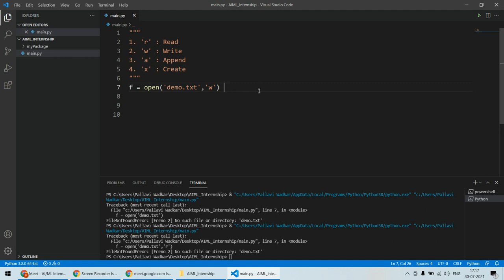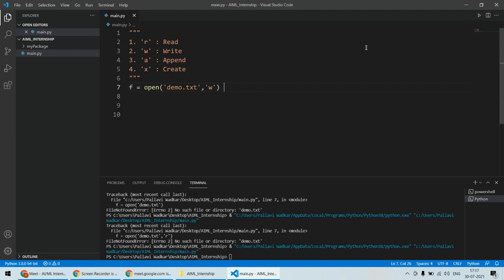So if there is no file, it will create that file. If I run this one, now there is no error, and you can notice here at the left hand side one file is created, demo.txt. Previously it was not there, but as soon as I run this code, this file is created. So this is all about the writing case.